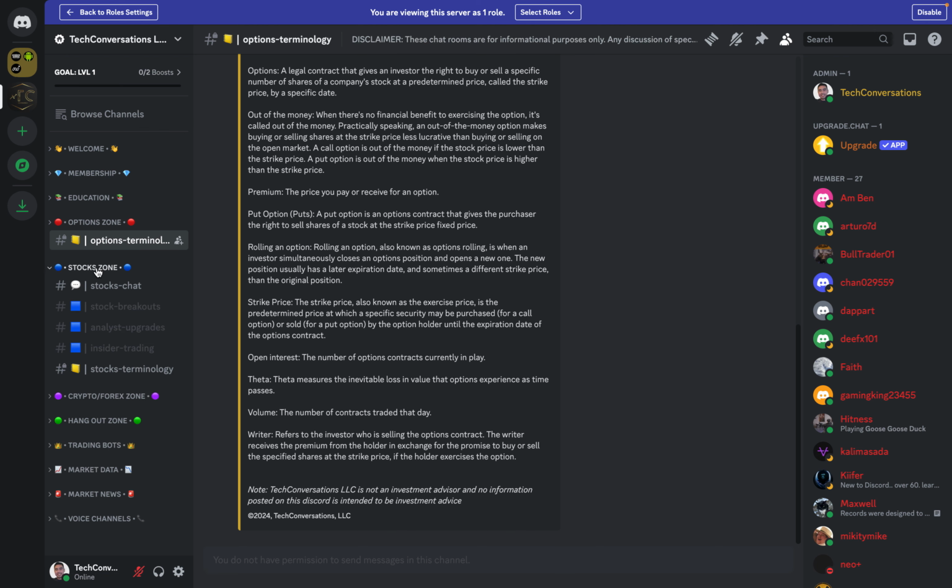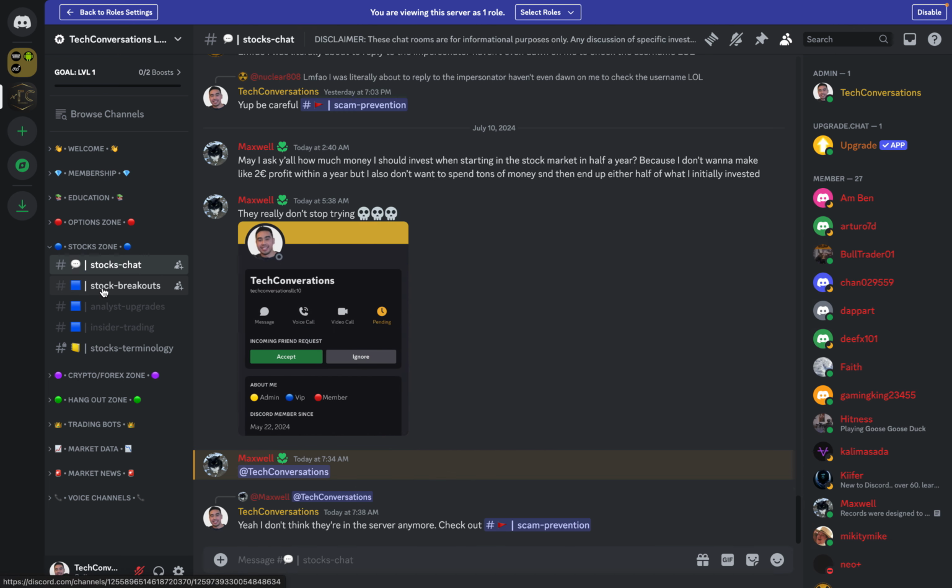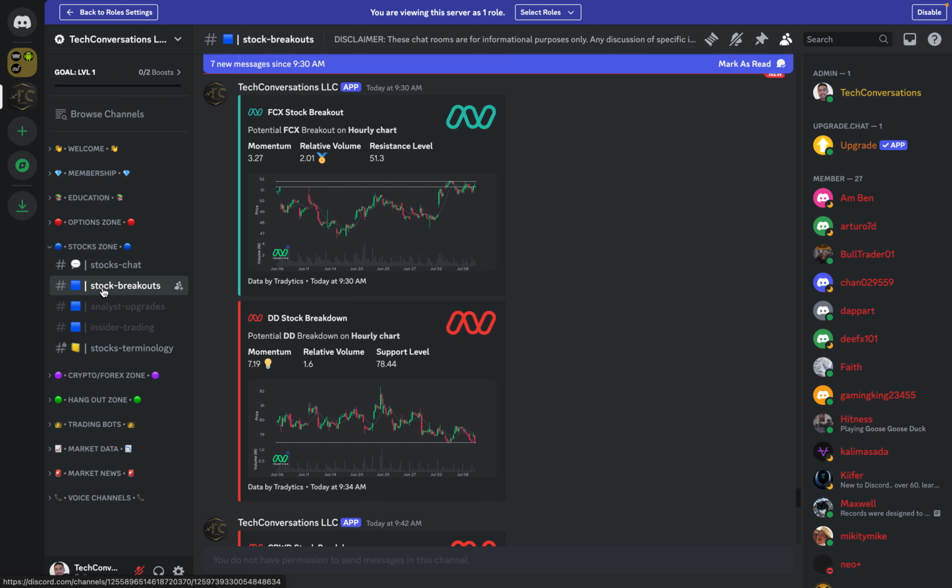Next, we've got the stock zone. Very similar to the options zone, right? We have the stocks chat room where we're going to talk about stocks. We have the stock breakouts channel. This is going to be a bot that basically finds potential stock breakouts happening in the market. So that's what that is.